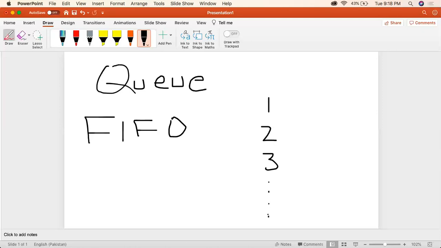While on the retrieving end, the element on the top, the element which has been inserted first, we retrieve first. Then if we remove this element, then we will be able to retrieve this element, and so on and so forth.